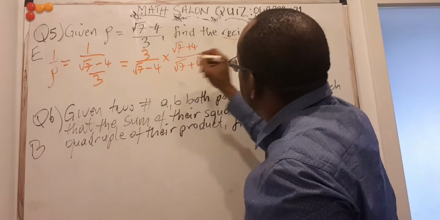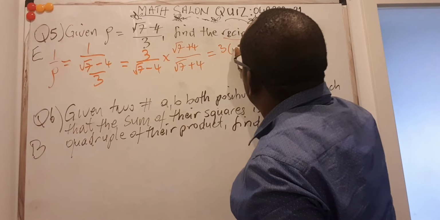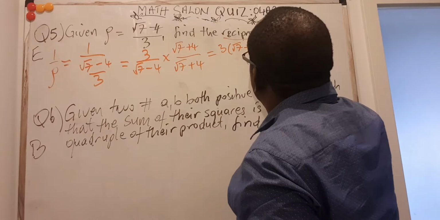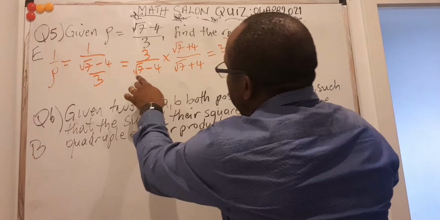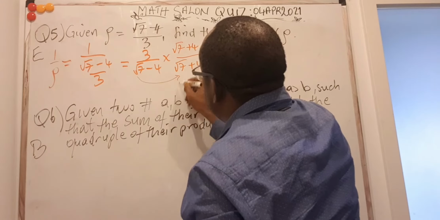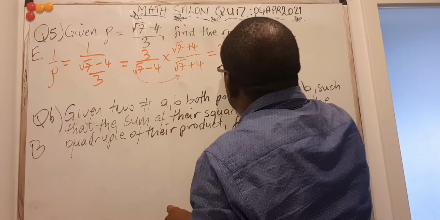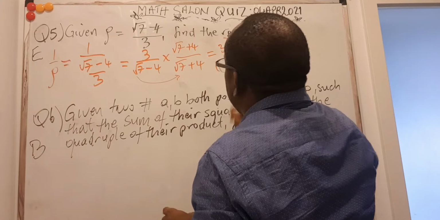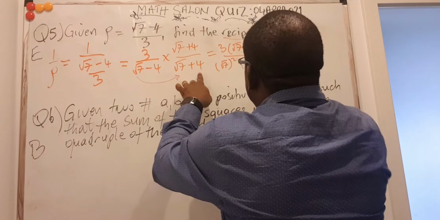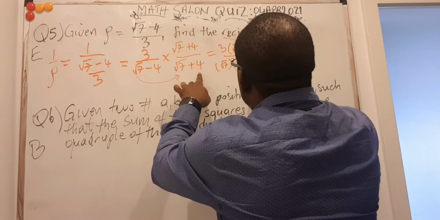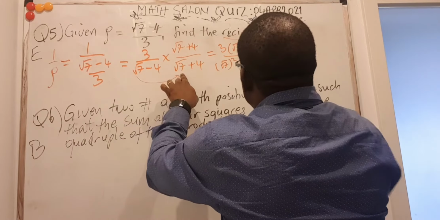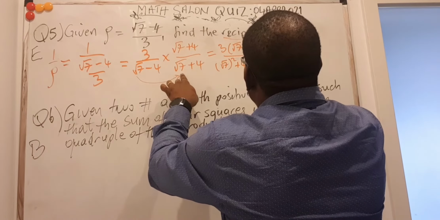If I do that here, then the numerator is going to be 3 times root 7 plus 4, divided by, let me multiply this out. I will have root 7 times root 7, that's root 7 squared. Root 7 times 4 is 4 root 7. Minus 4 times root 7 is minus 4 root 7.